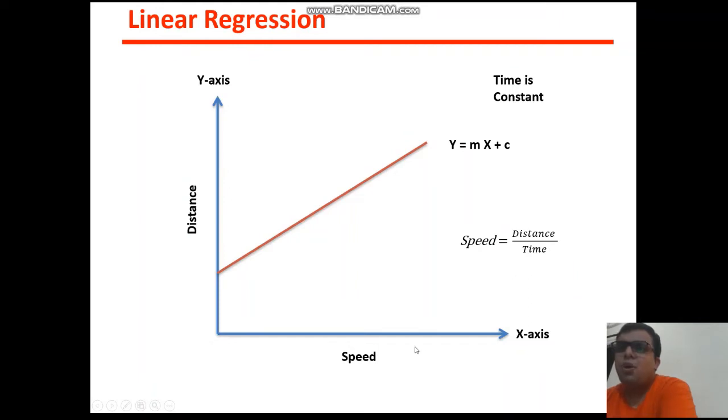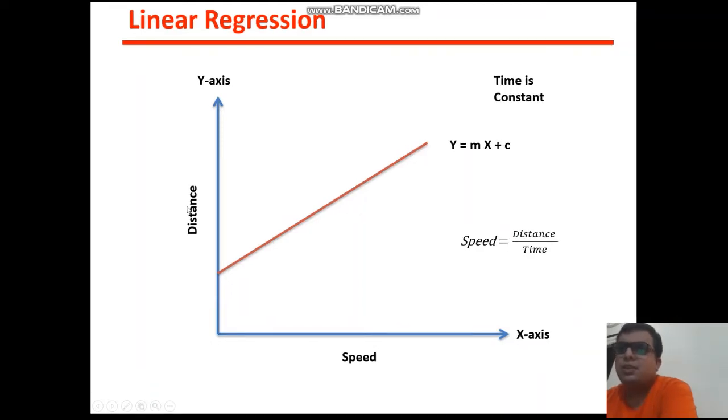Now if you want to plot the graph between speed and distance, here your time is constant. So you know the relationship between the speed and the distance, and that relationship is shown by this line. Basically, regression analysis is doing the same thing.